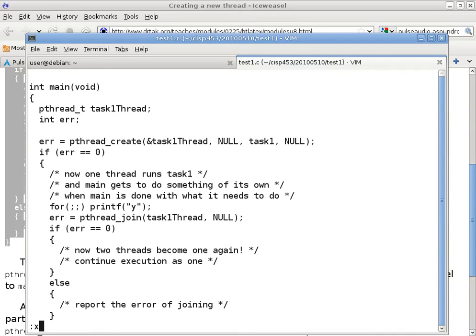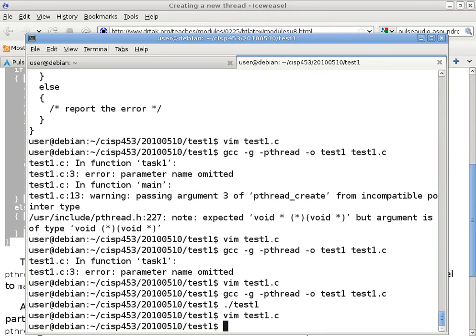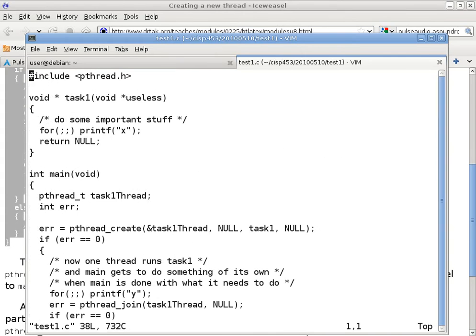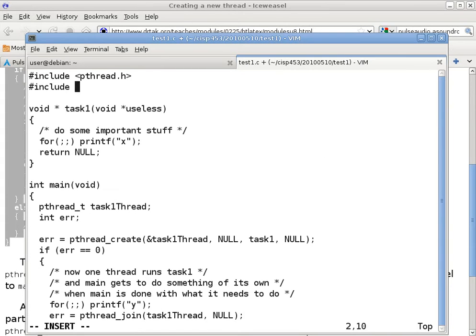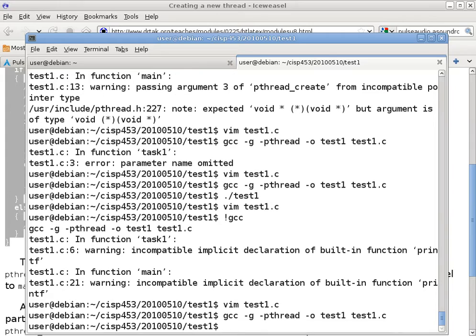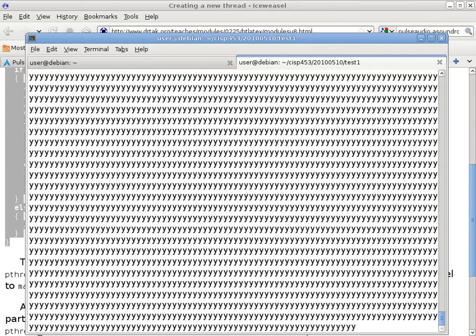So when the main thread returns, all its child threads die also? I do not know. I have to look that up. Like if you just take out the printf inside of main, I think it does. Then all the child threads will just die too. I have to read the fine manual to find that one out.